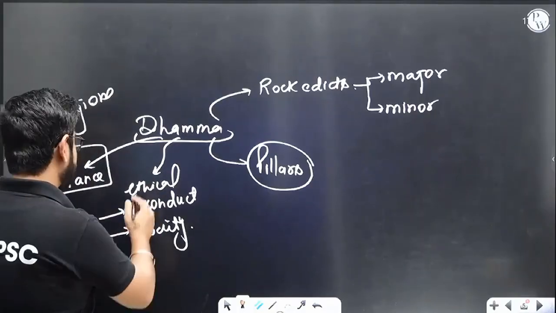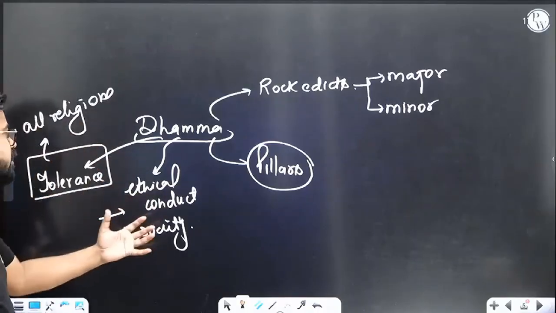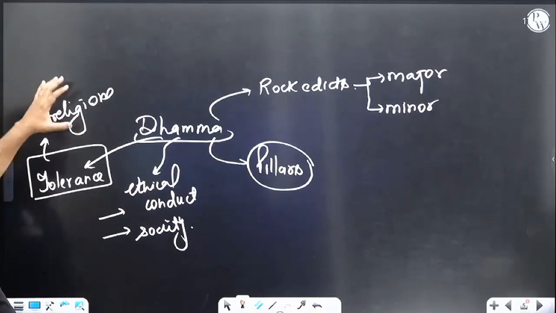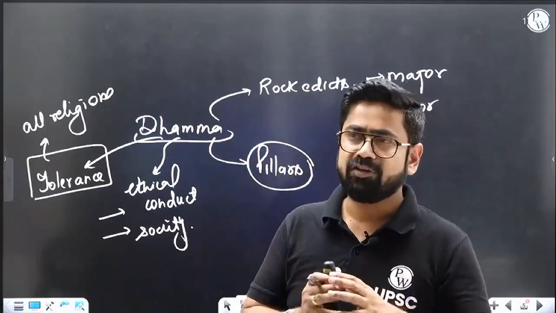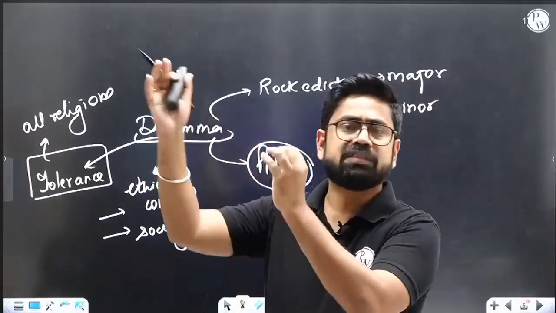Okay, and this is the thread key. Why is this discussion happening? So ethical conduct, what we realized is that it was about ethics. Also, it's about tolerance, and we get to see a lot of religious tolerance over here. Ashoka is fine having multiple religions in his state, and he wants everybody to respect each other, and not only respect each other, but also respect each other's sentiments towards their religion. He was not imposing.